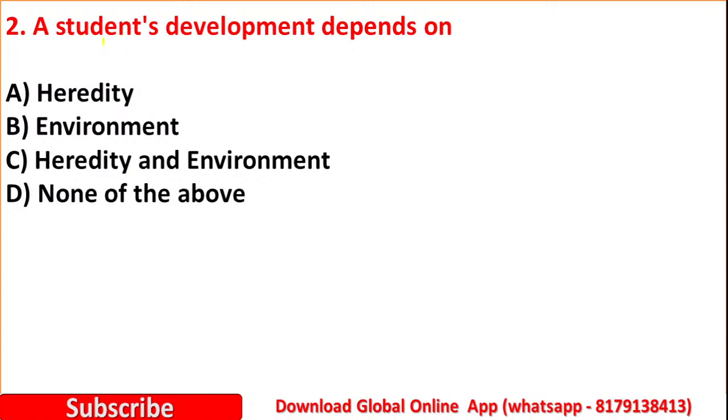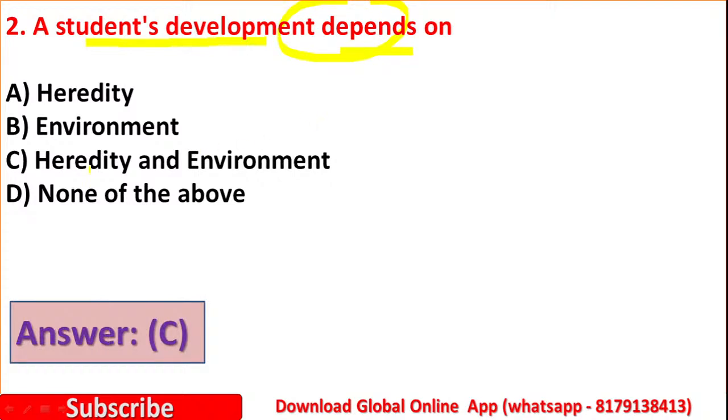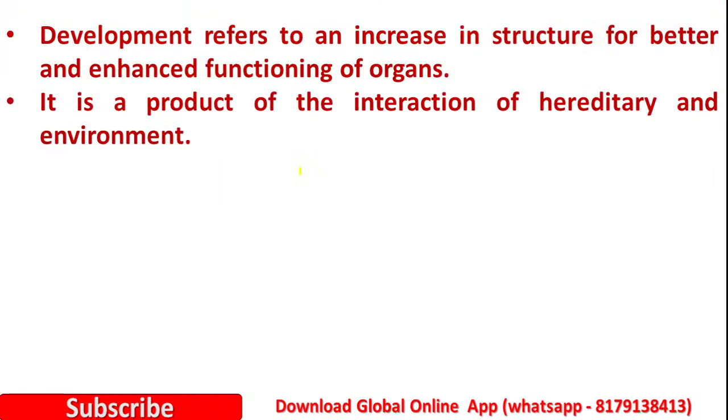Question number 2. A student's development depends on option A, heredity, option B, environment, option C, heredity and environment, option D, none of the above. Yes, here a student's development depends on heredity and environment. So option C is correct. Development is an increase in the structure for better and enhanced functioning of organs, and this development is a function of interaction of heredity and environment.